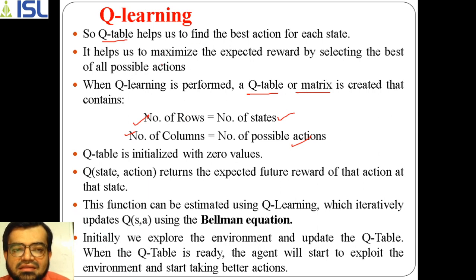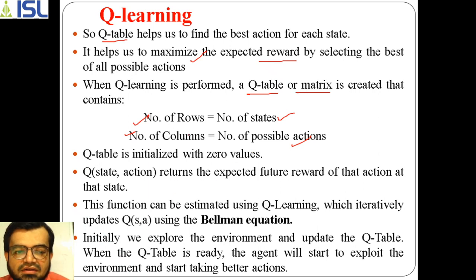So what is the role here is that it helps to maximize the expected reward by selecting the best of all possible actions. That is why I said that it has to select the best possible action among the given set of actions. How it will be selected, we will be seeing that.